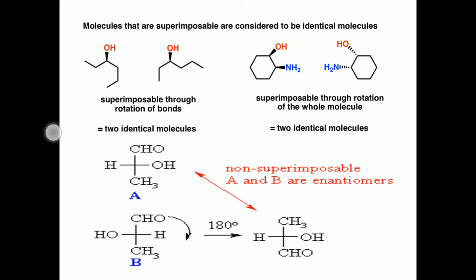So by bringing them to the upward direction, the OH and NH2 groups give the same structure or spatial arrangement as the first molecule. So these two molecules are not non-superimposable molecules. Both are superimposable molecules.